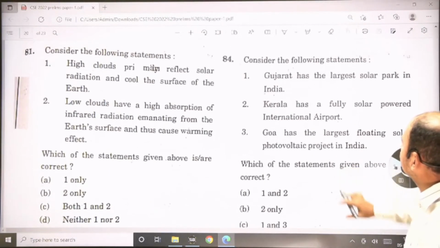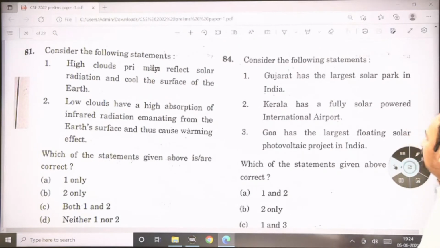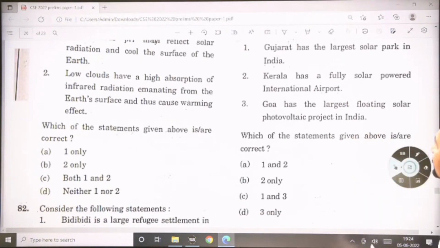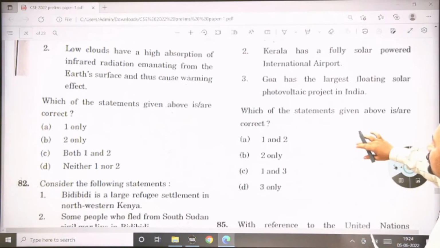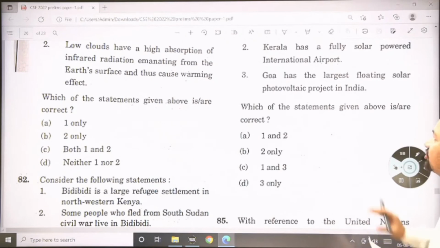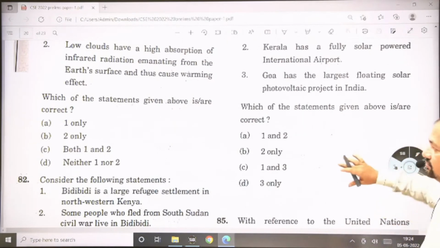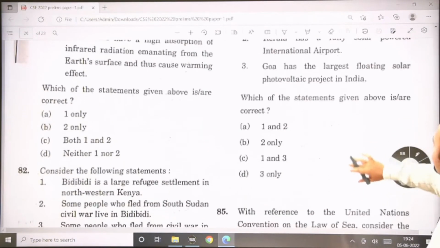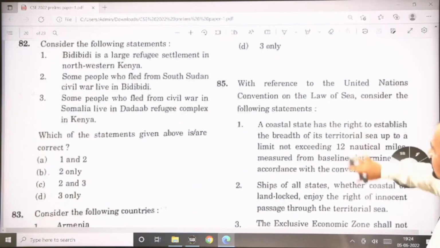Question number 84. Consider the following. Gujarat has the largest solar park in India. The largest solar park is not in Gujarat, it is in Rajasthan. So the first statement is incorrect. Kerala has the fully solar powered international airport. This second statement is correct. And third, Goa has the largest floating solar photovoltaic project in India. This is also incorrect. The largest floating solar photovoltaic project is in Telangana. So the answer is 2 only.